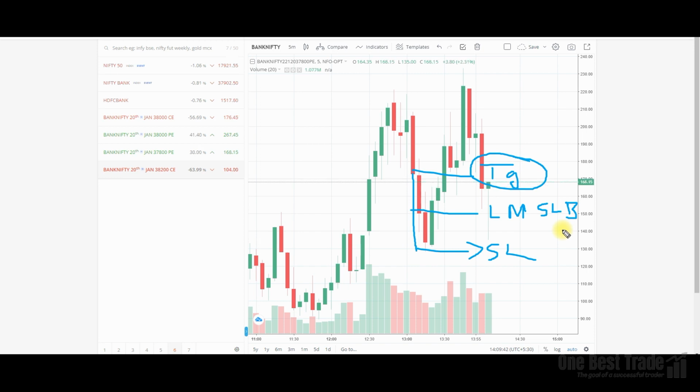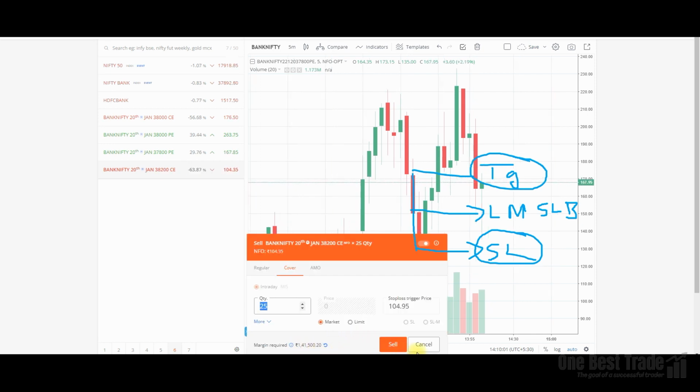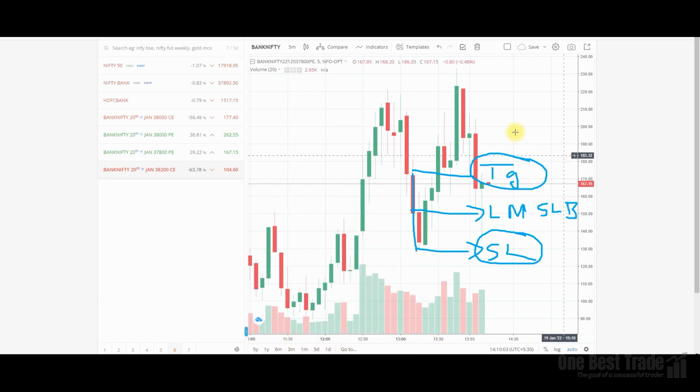In normal MIS orders, the moment you enter a position, you can place a stop loss without any additional margin. But if you want to place a target, it asks for additional margin, and that additional margin can be around 1,41,000. Without this additional margin, you can place both the stop loss and target in a bracket order. That is the biggest advantage.